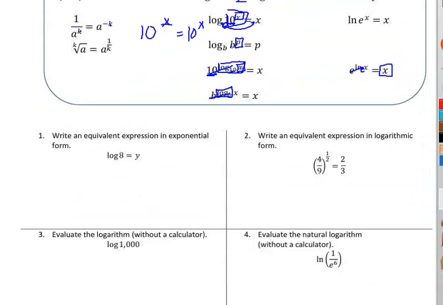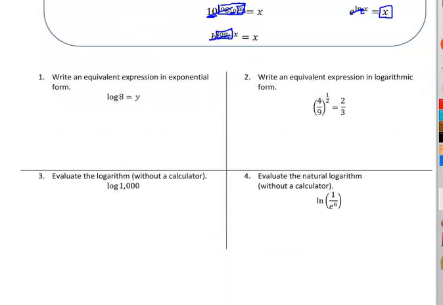So let's actually practice some of these. To start off with, let's review a little, switching between forms, because that's on the assignment also, to write it in exponential form. So it's going to be this base to this power. This base, when there's an understood 10 there, 10 to the power of y equals 8. And that's all we have to do on that one.